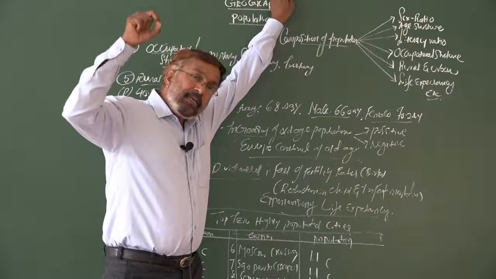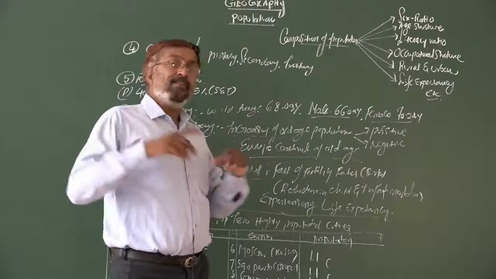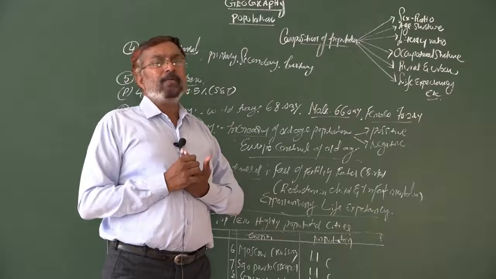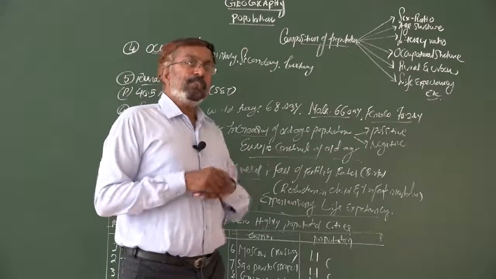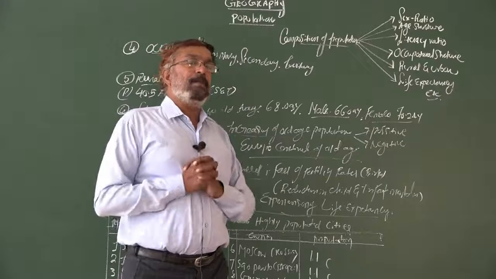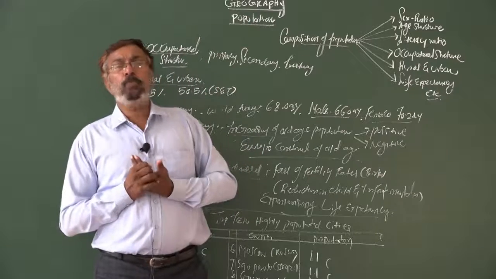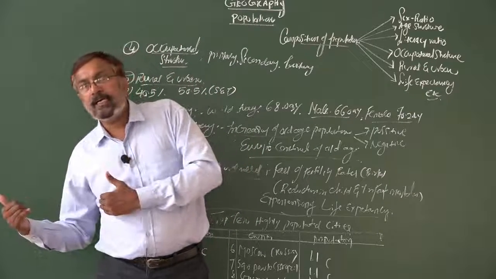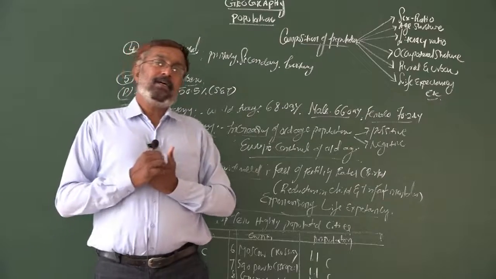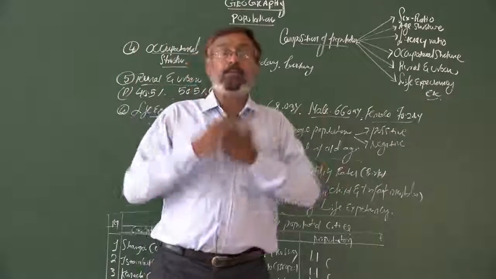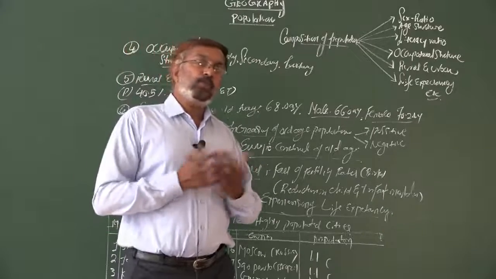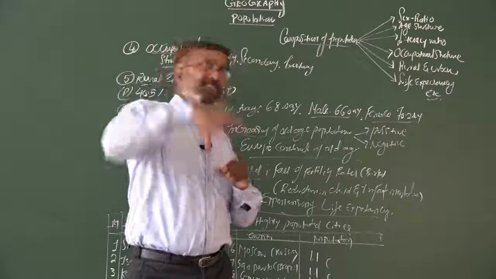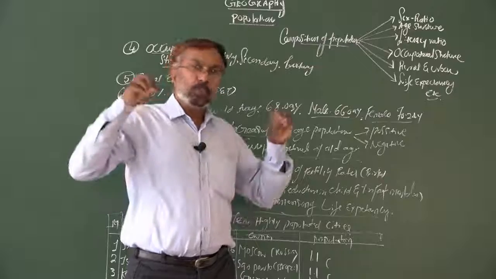At the same time, when the aged population increases, in some countries it may also be a benefit. What is the benefit, meaning the positive? Sometimes the aged population helps the youngers through their experience. Aged people are experienced people, and through their experience they give suggestions to a family and to a country.